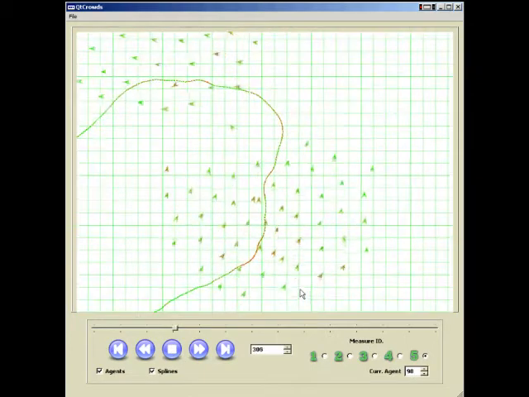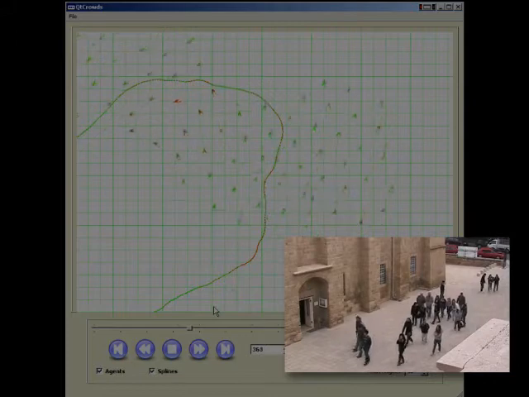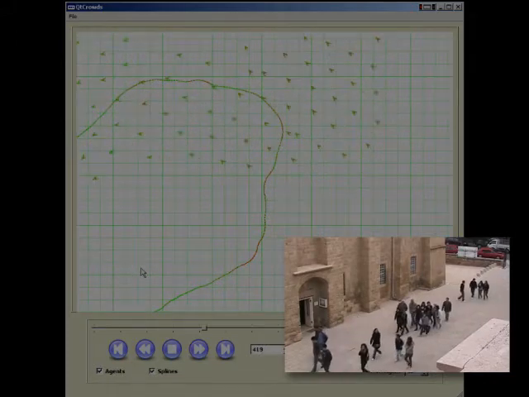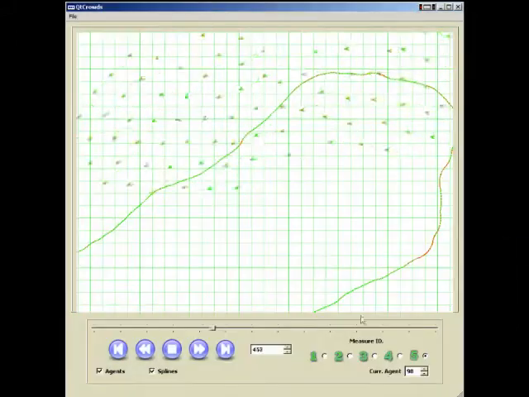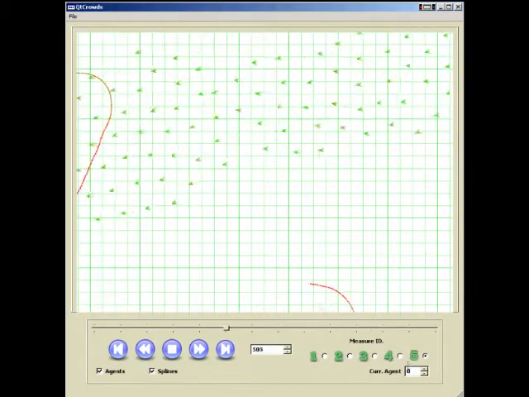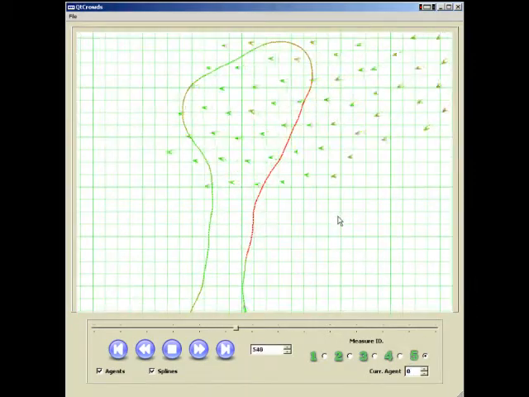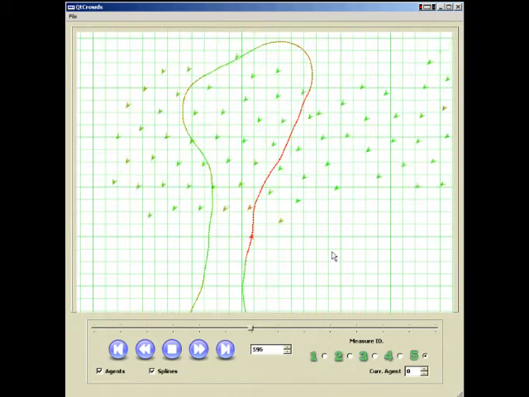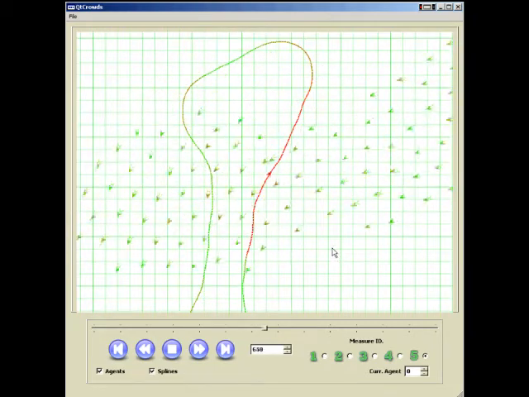To define these characteristic behaviors, we used a video of a real crowd that behaves like a flock, and evaluated the simulation using our flock measure. Here is another uncharacteristic behavior. An agent is walking against the flow of the crowd.